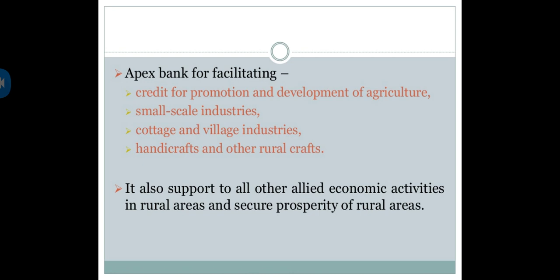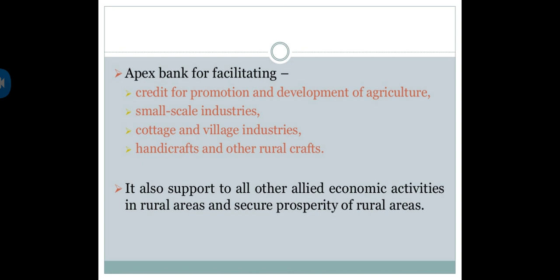Next, when you go for the detailed structure of NABARD, it is one of the apex banks. Whose apex bank is it? In India the apex bank is RBI. For agriculture, the apex bank is NABARD. The full form is National Bank for Agriculture and Rural Development.